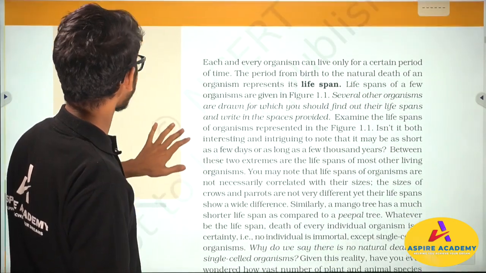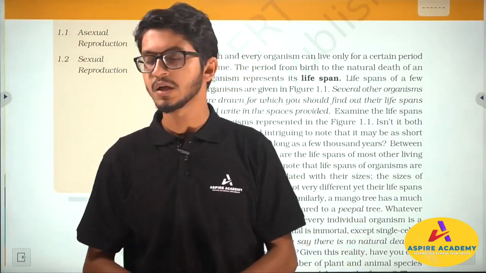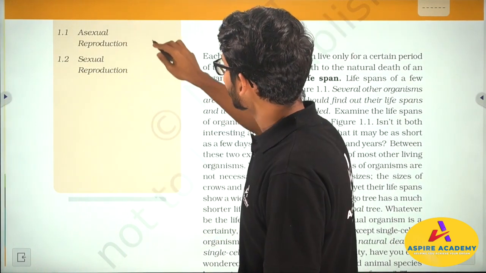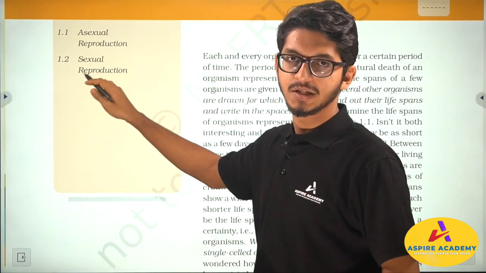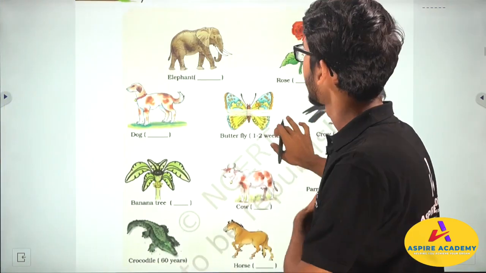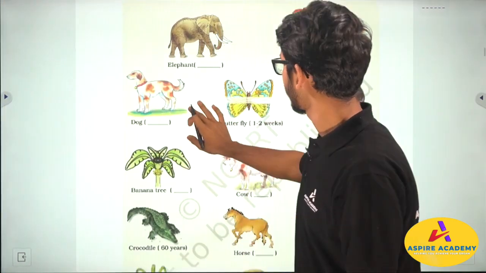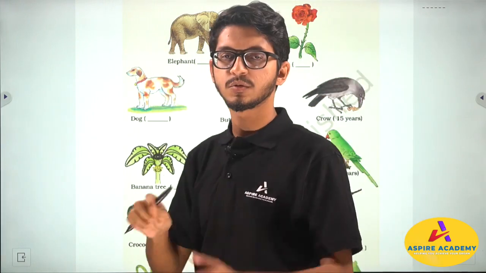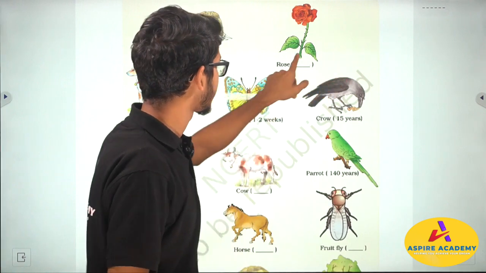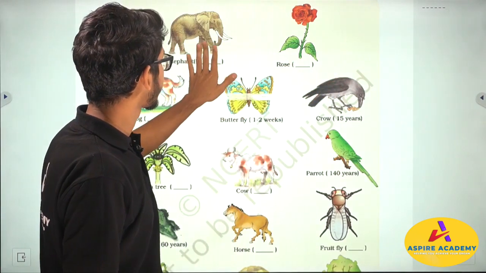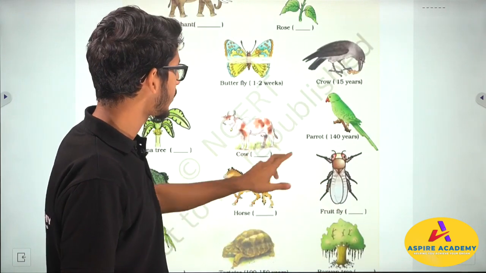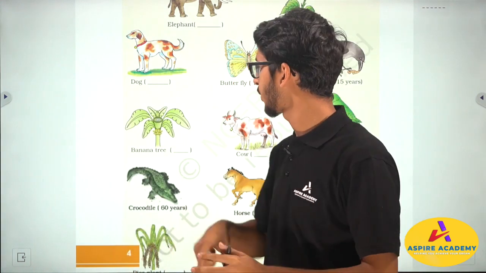This is the first introduction where 2 points are given. That means we are going to talk about asexual reproduction and sexual reproduction as a whole in this section. Okay. So if you look into your next chapter here, you have to write the age. Okay. So it's your homework that you Google and write the different lifespans for these different organisms. For a fruit fly, cow, and in case of parrot, it's already given as 140 years. Okay, so a parrot lives for around 140 years.